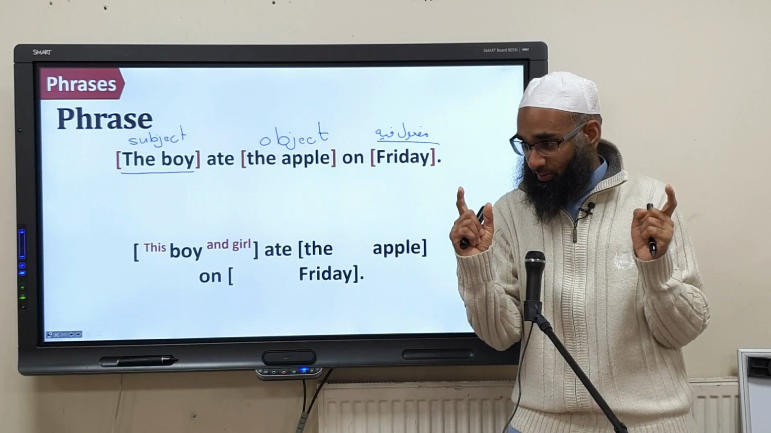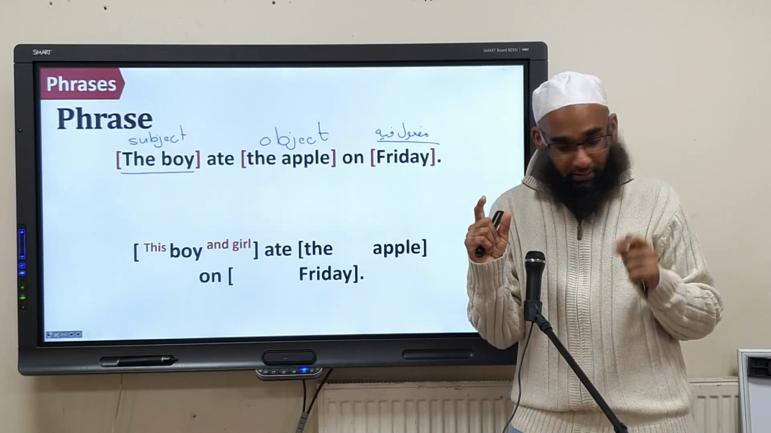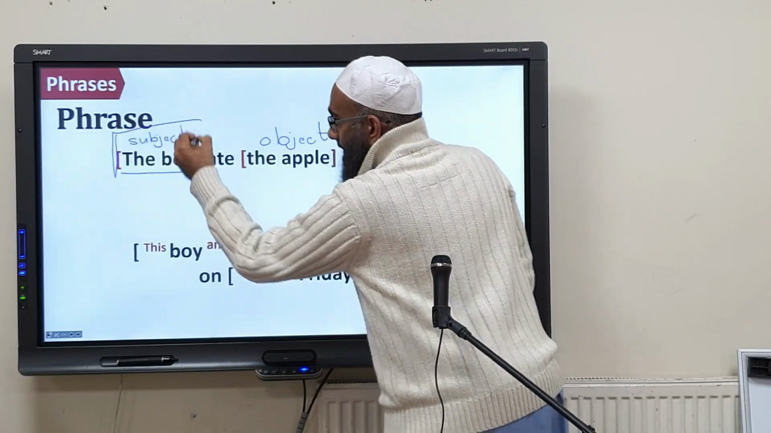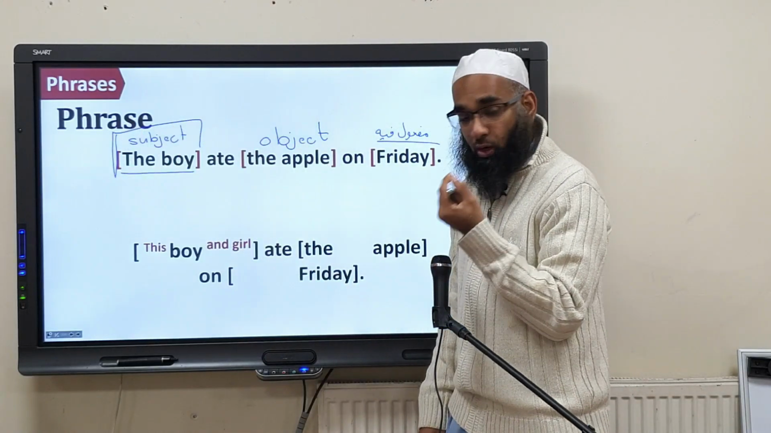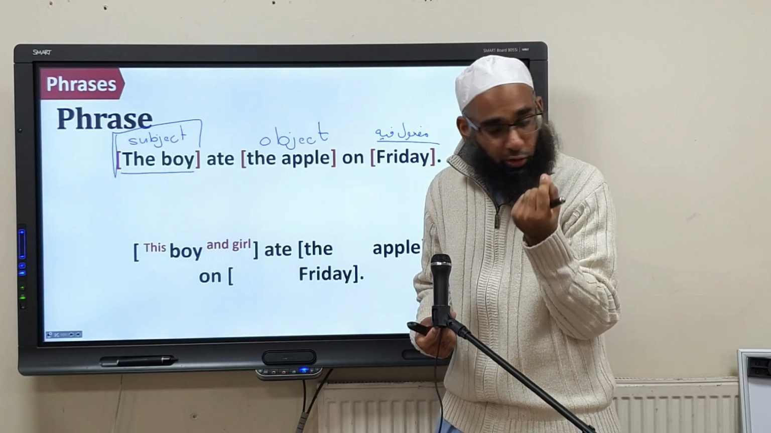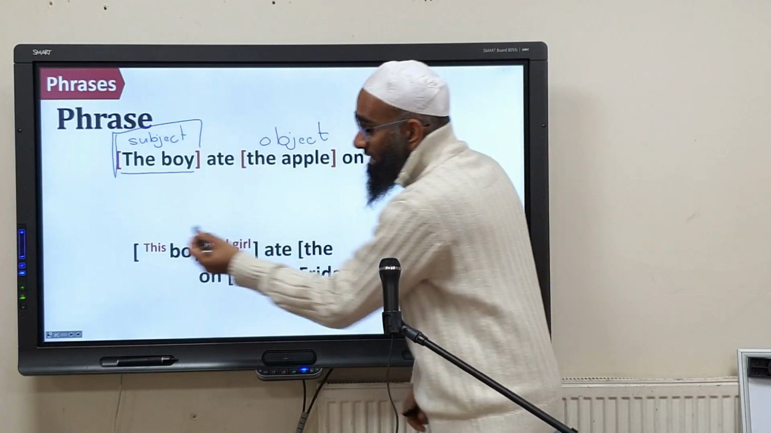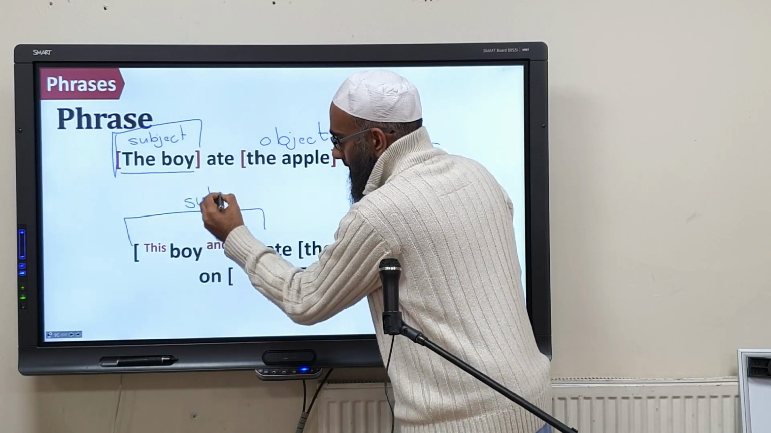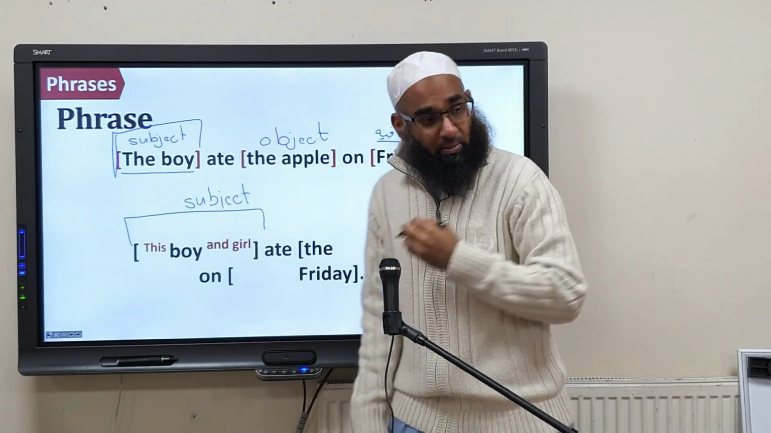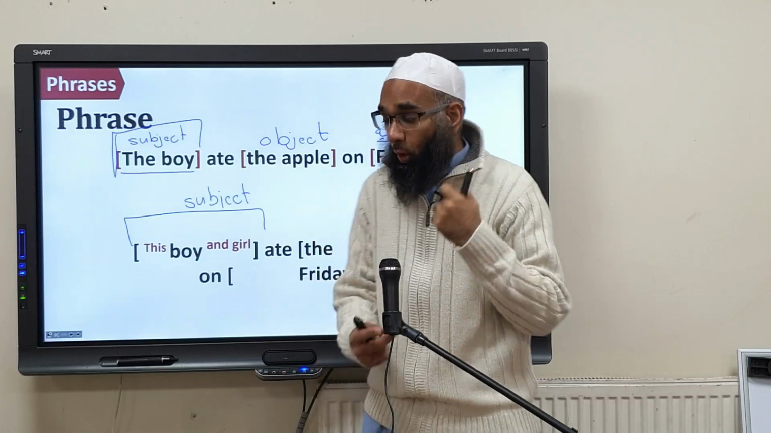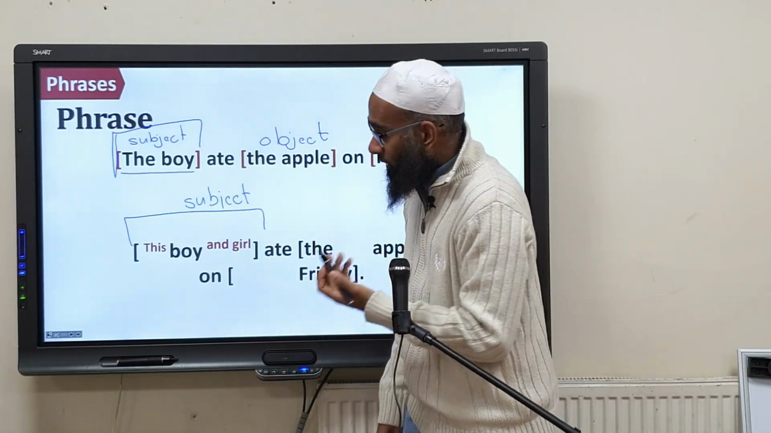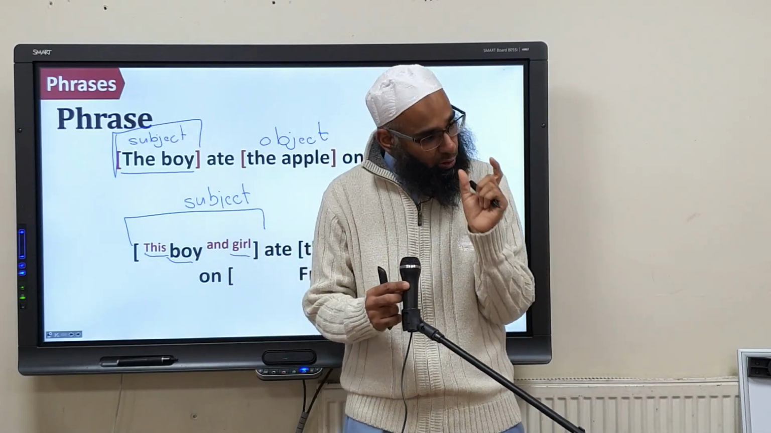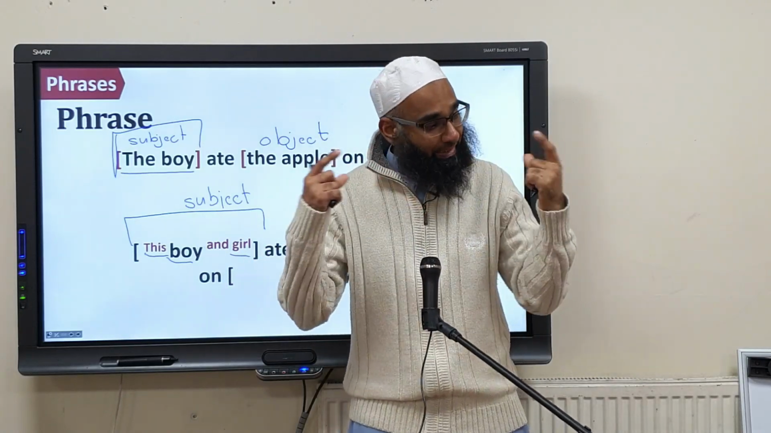So it's still 1 slot. How many slots are there? This is 1 slot. All of this in here, the subject was what? 1 word. So the 1 word took 1 slot. In here we still have 1 slot. What slot is this? The subject slot. But is it 1 word or more than 1 word? It's more than 1 word. It's this boy and girl. So we have the same slot of the subject, but we've expanded the slot.